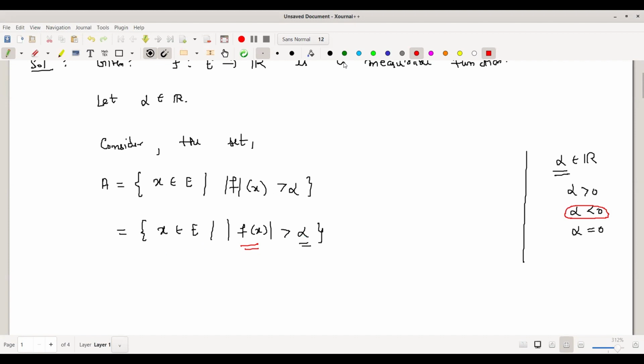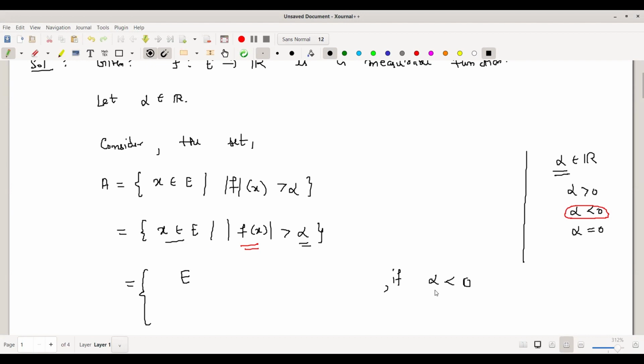So one case follows very easily. If I take alpha to be negative, then every point x in E will satisfy this condition, because we know the mod of a function is always non-negative.